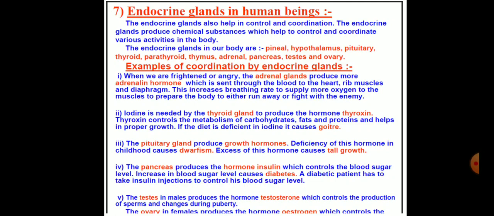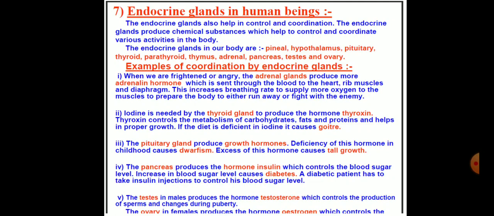Adrenaline brings about coordination of several events like increased heartbeat, rate of respiration, dilation of pupil, and other changes in the body to face an emergency. It is often referred to as the emergency hormone.